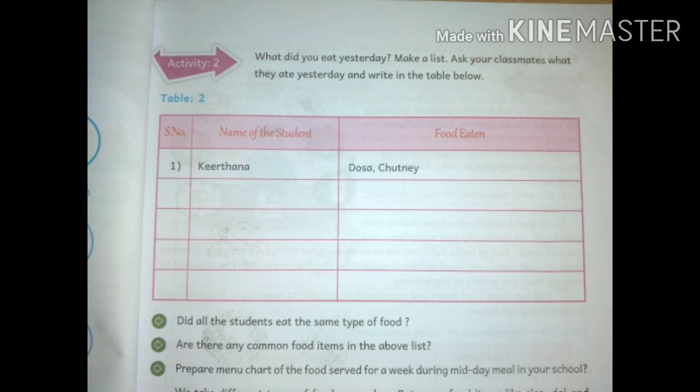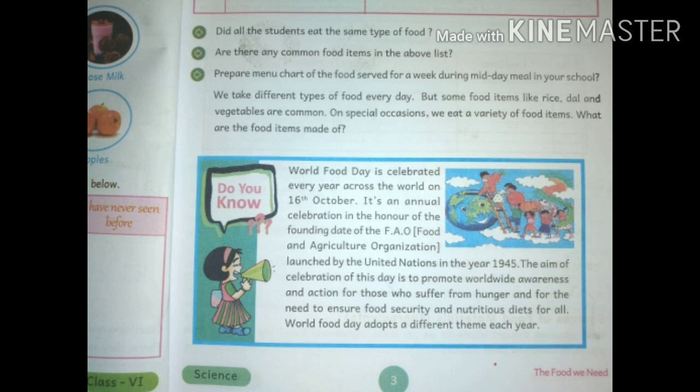Did all the students eat the same type of food? Are there any common food items in the above list? Prepare a menu chart of the food served for a week during the midday meal in your school. Midday meals, you know it, isn't it? So we take different types of food every day, but some food items like rice, dal, vegetables are common. On special occasions, we eat a variety of food items.